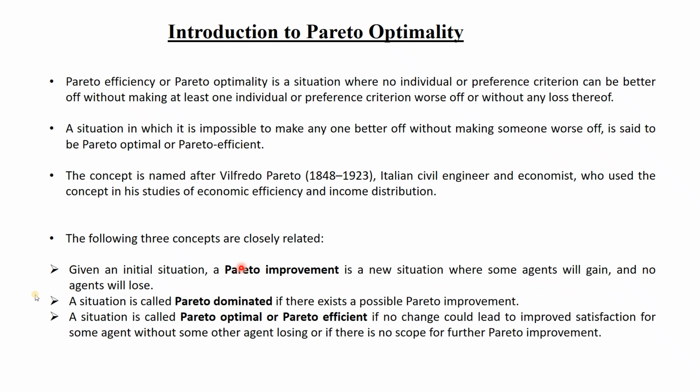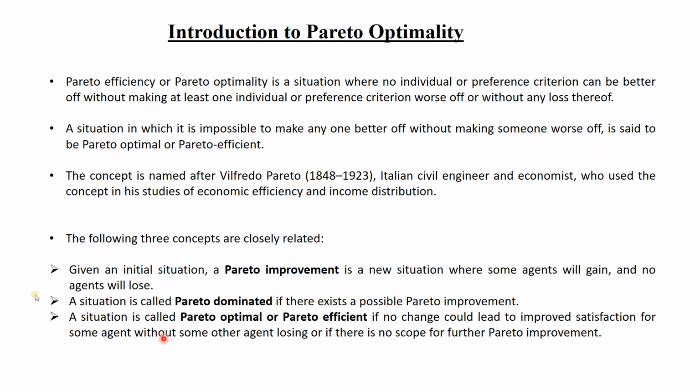That means there is some scope of improvement. Okay. So using this Pareto technique, if you are getting some improvement, that is called Pareto improvement. Next, a situation is called Pareto dominated if there exists a possible Pareto improvement. That means if at iteration say 70, you are getting a result better compared to iteration 69, it means there is a Pareto improvement in iteration 70, and the results which you have got are dominating the earlier results. Those are Pareto dominated results.